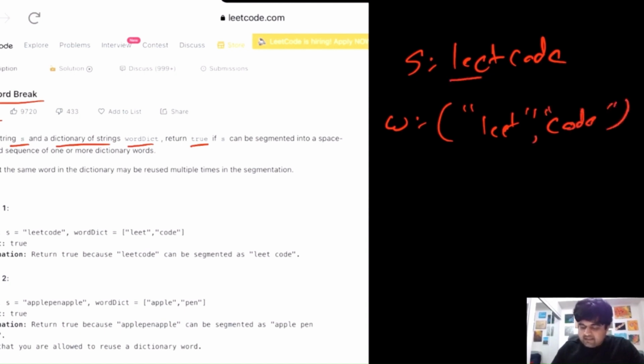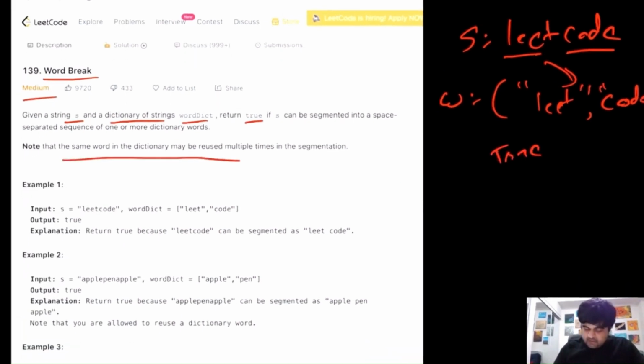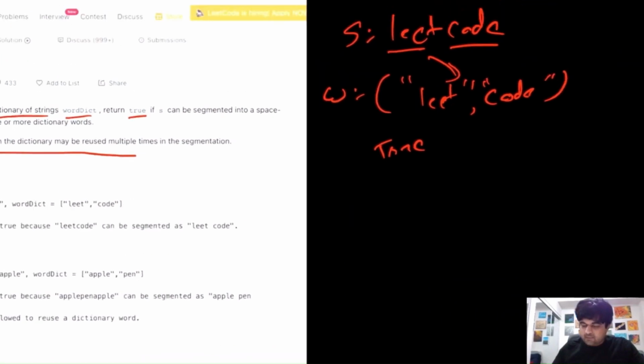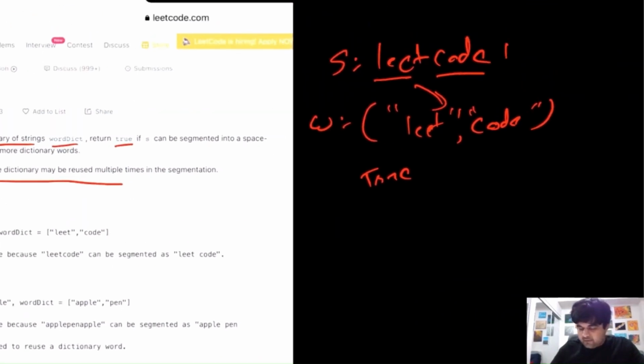We can clearly see that this "leetcode" we can generate from whatever the values we are given in this dictionary, so we will return true in this case. And we are also told that we can use the same word multiple times. So suppose if this problem was "leetleetcode" or something like this, we would still return true because whatever the words are, we can still make it through this dictionary. But if we were given some wording like this, "leetcodelee"